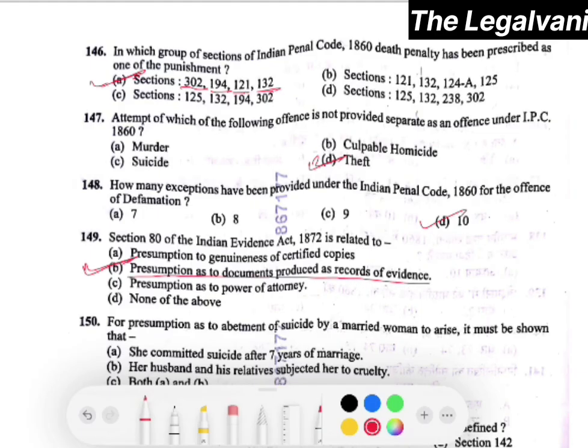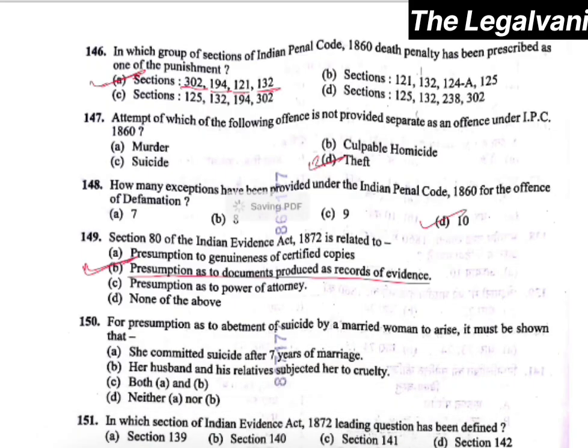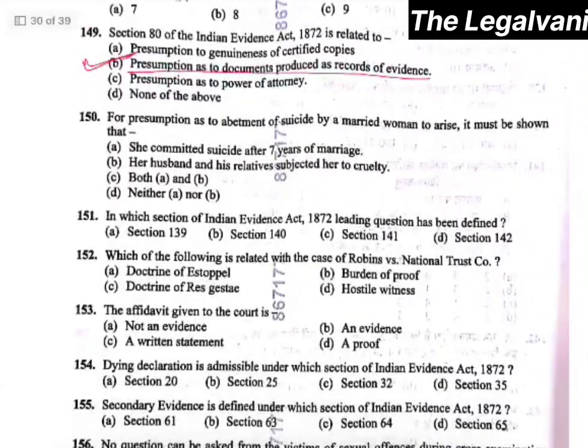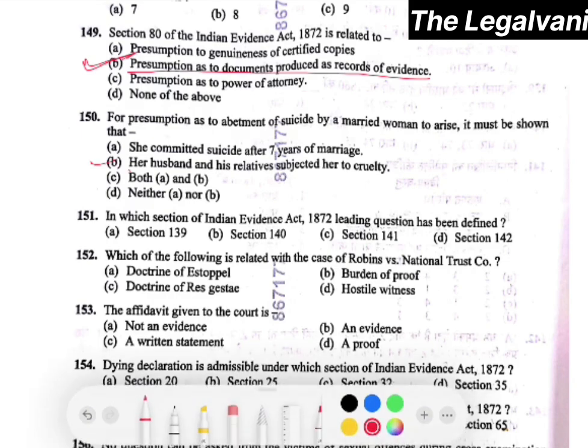Question number 150. For presumption as to abetment of suicide by a married woman to arise, it must be shown that... Here the right answer will be option number B, that her husband and his relatives subjected her to cruelty. Right? Question number 151. In which section of the Indian Evidence Act 1872 has a leading question been defined? The right answer would be section 141.